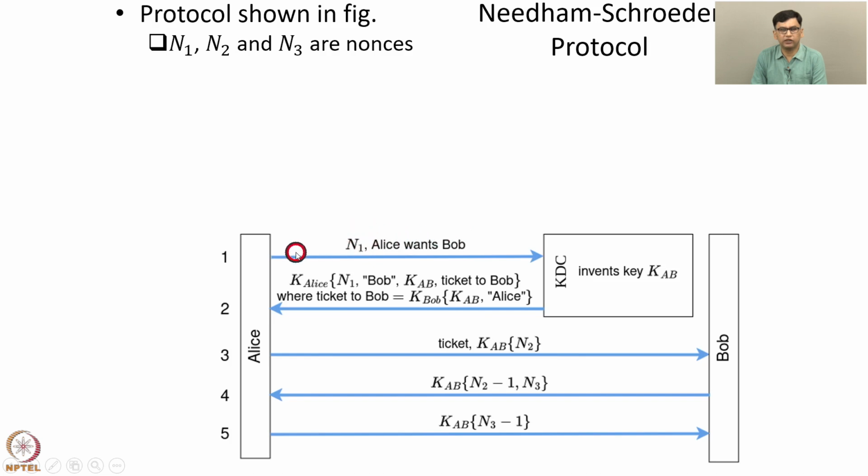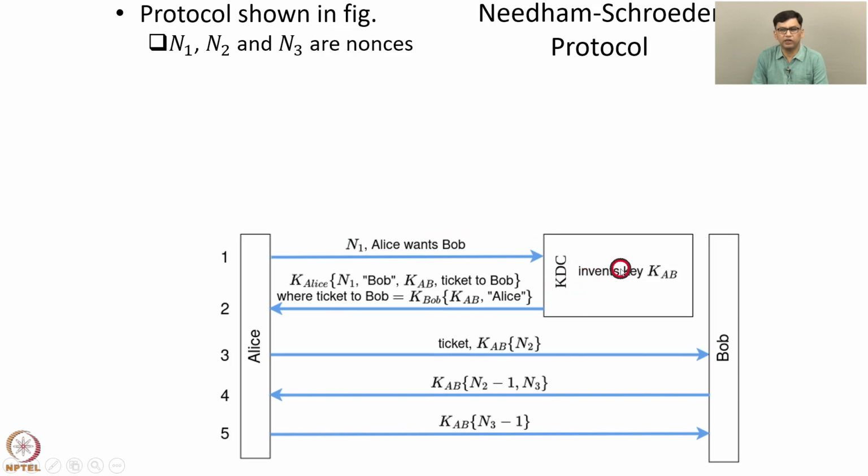As we'll see, this nonce is included so that some intruder, Trudy, who has stolen an old key of Alice cannot use an old message sent from the KDC to Alice to communicate with Bob. So this nonce is included to check the freshness of this communication. To start with, Alice sends this message, which includes a nonce N1, to the KDC.